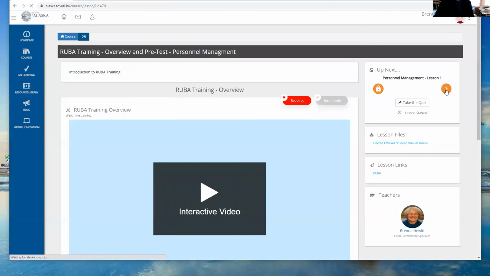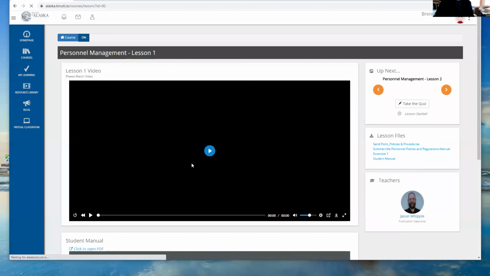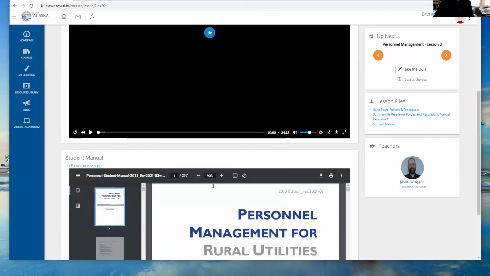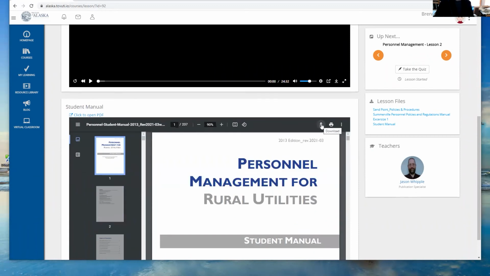After you've taken the pretest, you're going to go on to lesson 1. And in lesson 1, you'll also have a video that you need to watch. And you'll notice that your manual is right here below it. You can download that manual and keep it on your computer. You can print it off, whatever you'd like to do. You'll also notice over here there are some lesson files that you might find interesting. Besides the student manual, we have a policy and procedure book, another one on personnel policies and regulations manual, and exercise number 1. So you might want to watch for this.